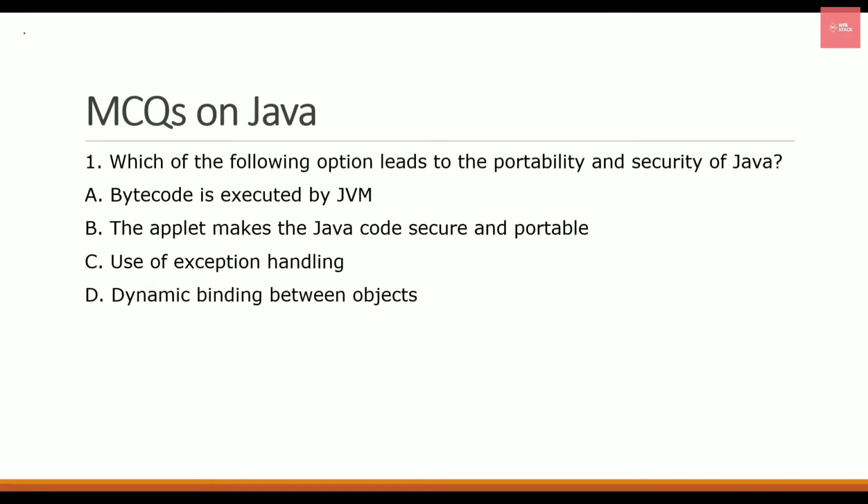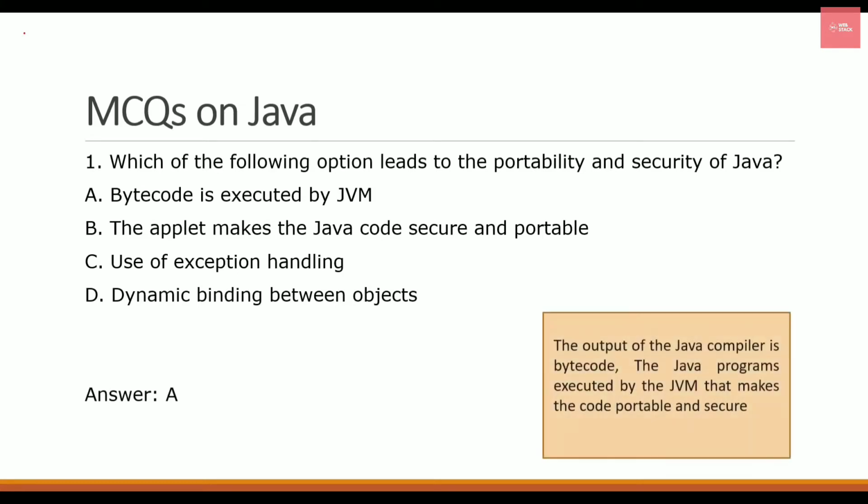The first option is bytecode executed by JVM. As we all know, JVM is the Java Virtual Machine and it is actually platform dependent, and it executes your bytecode that is given by the compiler. So JVM is something which makes Java portable and platform independent. So the right answer will be option A, and you can also find the explanation here.